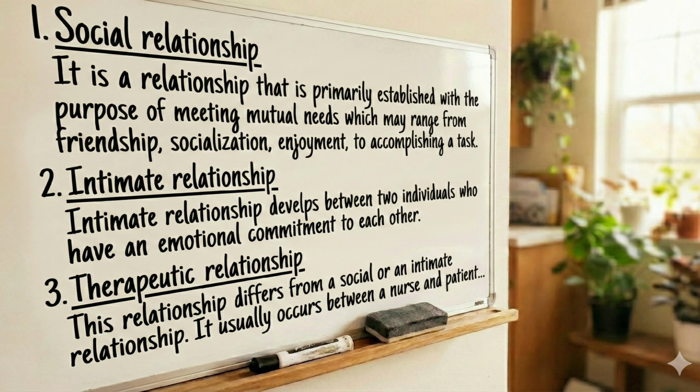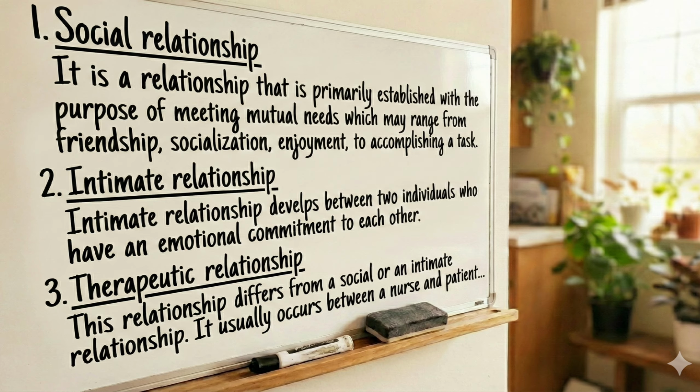Then intimate relationship. Intimate relationship means it develops between two individuals who have an emotional commitment to each other, okay. This intimate relationship will start when two individuals have the same emotional commitments or the same emotional behavior.